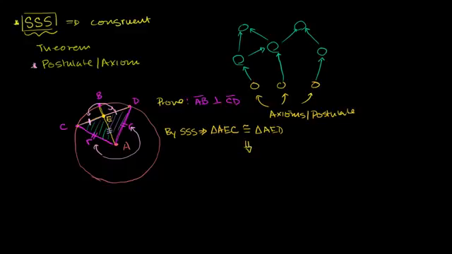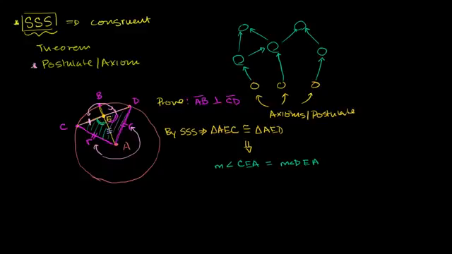And in particular, we can deduce that this angle right over here, the measure of angle CEA, is equivalent to the measure of angle DEA. And the reason why that's useful is that we also see, just by looking at this, that they're supplementary to each other. They're adjacent angles, their outer sides form a straight angle. So CEA is supplementary and equivalent to DEA.